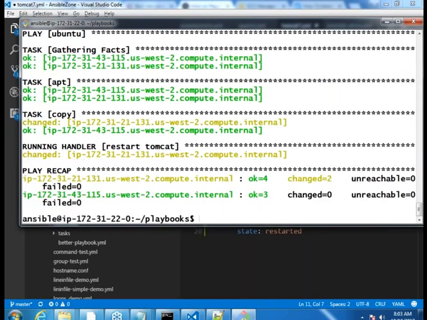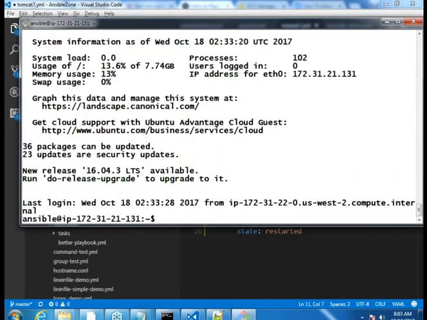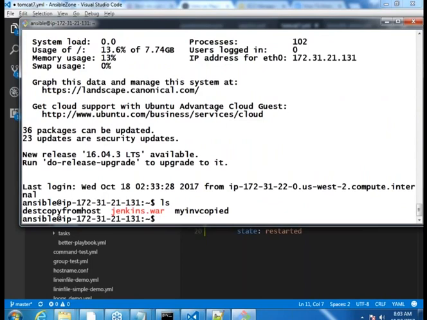Okay, so let us log in to the machine. SSH, okay, ls. What is happening? Okay, so whenever you write in group, and if the same variable is defined in the host, the host will have more priority because the host is closer to that machine. Okay, so if you want to change group variables for one specific machine, create a host variable and then change that value. So now what is happening?